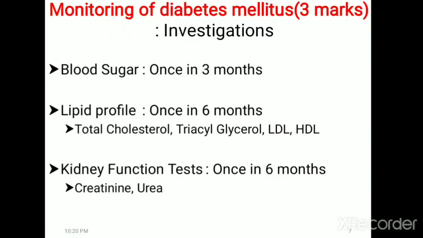We have to estimate the blood sugar once in 3 months, and we have to evaluate the lipid profile. That should be done once in 6 months. In the lipid profile, we have to estimate total cholesterol level, triacylglycerol, LDL cholesterol and HDL cholesterol, and we have to evaluate the kidney function status. So renal function test should be done once in 6 months. Here we have to estimate blood urea and serum creatinine.